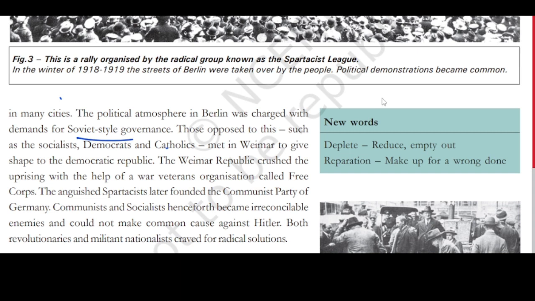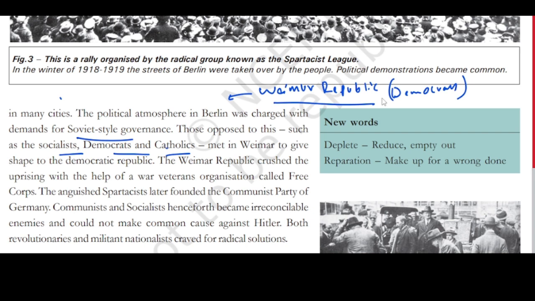Those opposed to this, such as the Socialists, Democrats, and Catholics. Who are those people? They were the people who are working with the Weimar Republic. What is the Weimar Republic? That is the government currently in Germany, where Democrats are sitting and democracy is happening. Correct. So these people do not want their whole setup being replaced by a dictator.